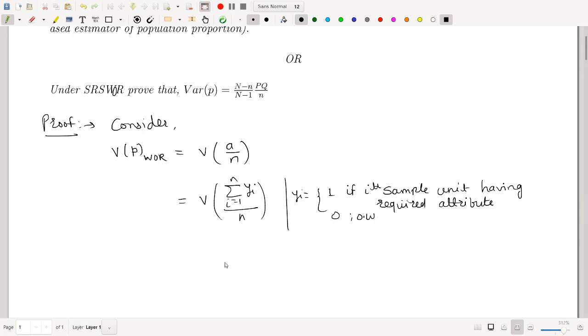If yi is defined like this, then summation yi is a. So that's why we replace this a by summation of yi.